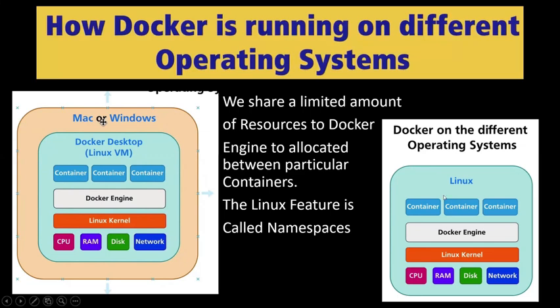But in Linux, you don't install Docker Desktop. You have to install the Docker engine. Only the Docker engine will work, and with its help, some CPU, RAM, and disk space are allocated to the containers. But if you want to run Docker on macOS and Windows, then you require a small Linux system.